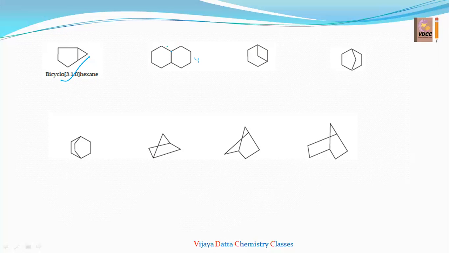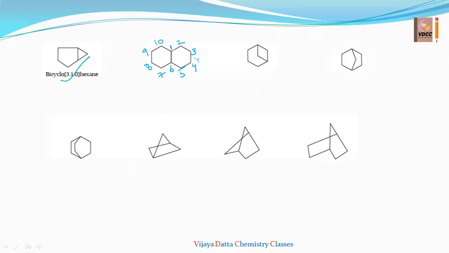Let us start giving the numbering. You can go towards the left or towards the right, because this side is also a 4 carbon bridge between the bridge head atoms. So I'll take 1, 2, 3, 4, 5, 6, 7, 8, 9, 10.